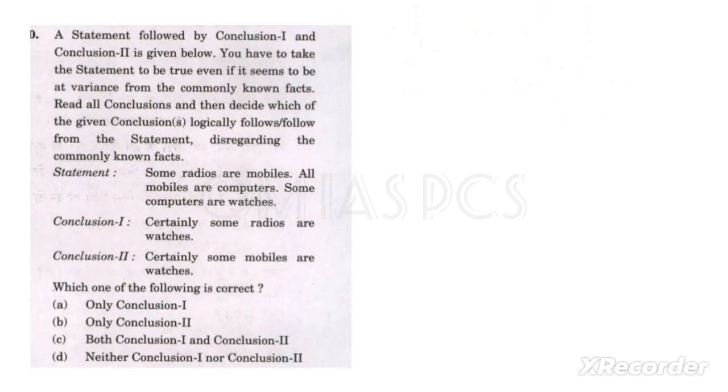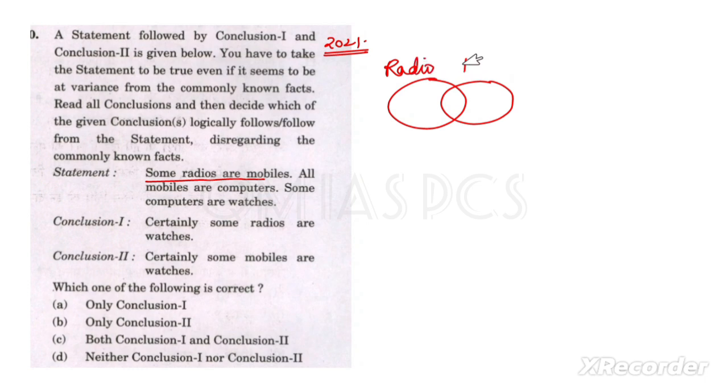This is the last question, from UPSC 2021. So look at this one. What is the statement here? The first statement is some radios are mobiles. Again, if it is given some, then what will we do? The common thing: some radios are mobiles, this is the radio and this is the mobile.